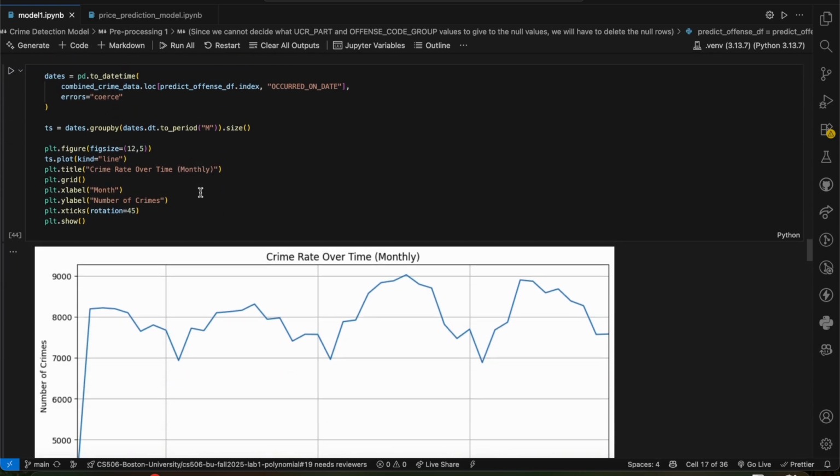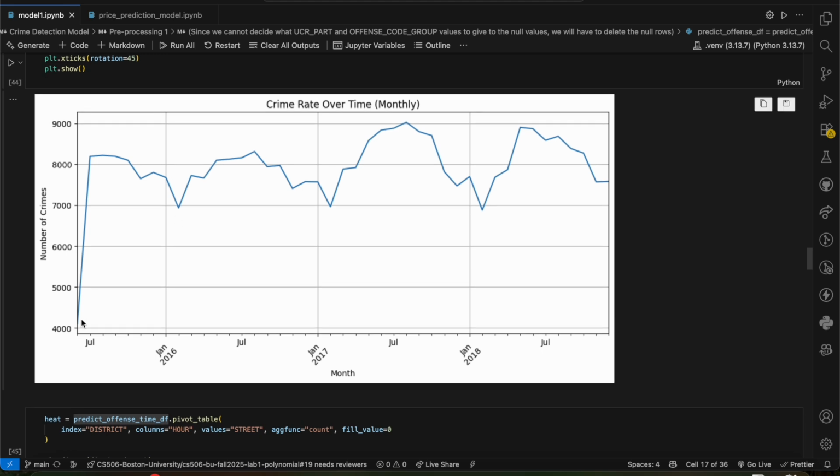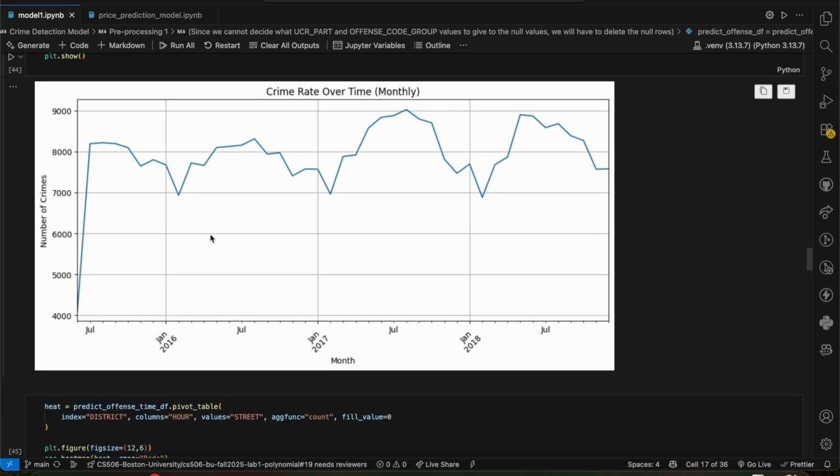We come to the visualization part. Over here, after analyzing this line graph, we see that in the first 2 months, June and July 2015, there's a really steep increase, and after that there's a similar pattern that we can visualize here. That means that the first 2 months of data is not really useful for us, so it's safer to exclude that.